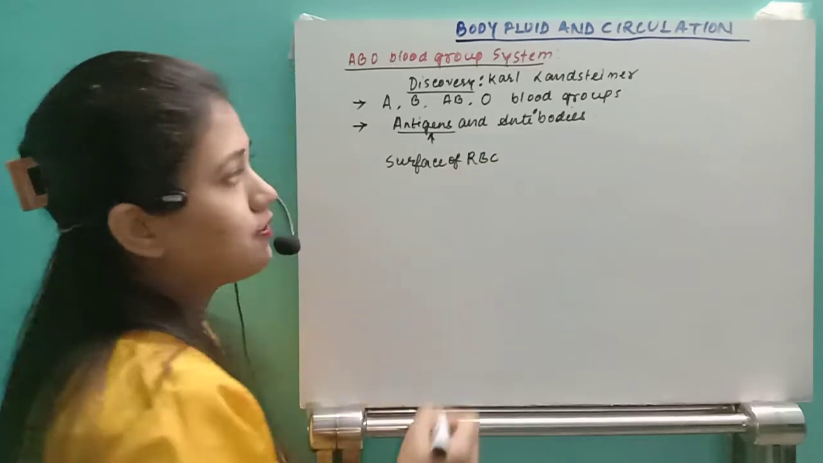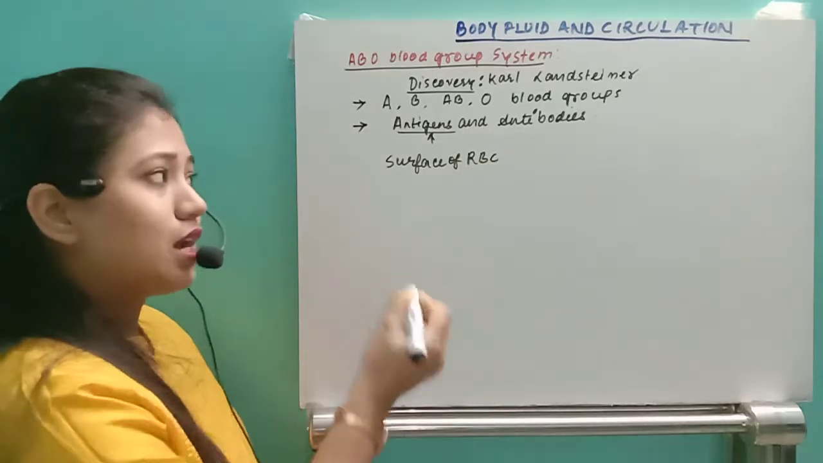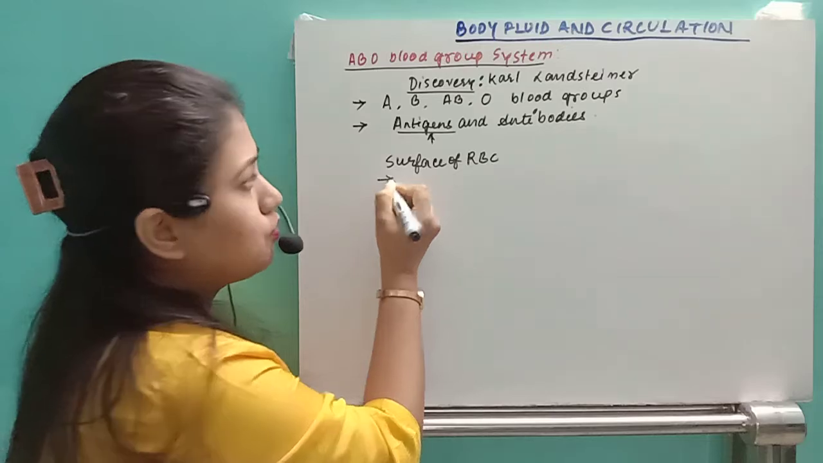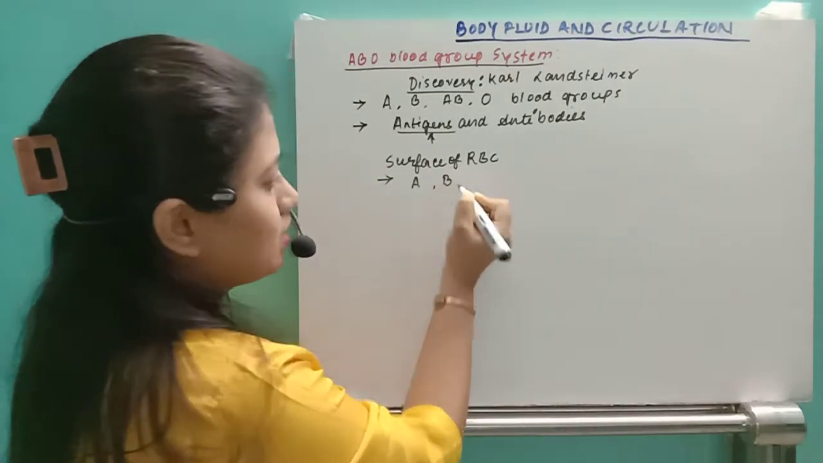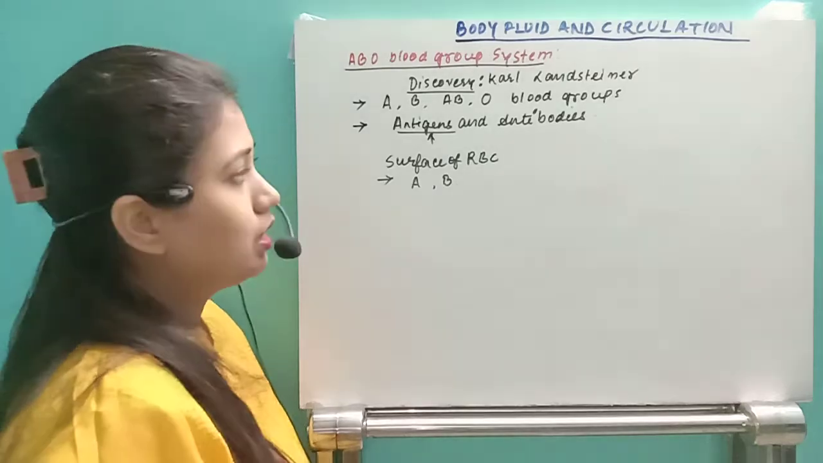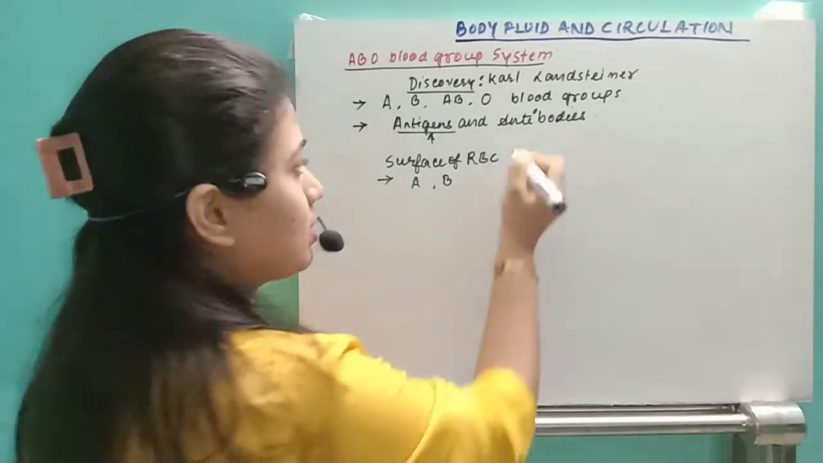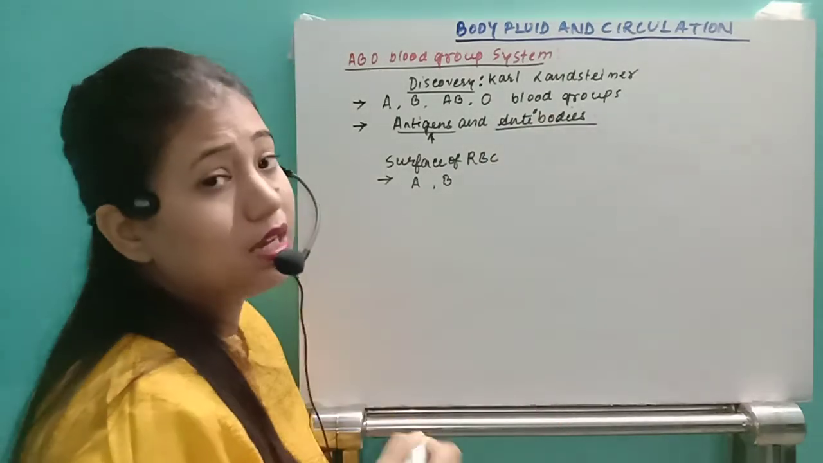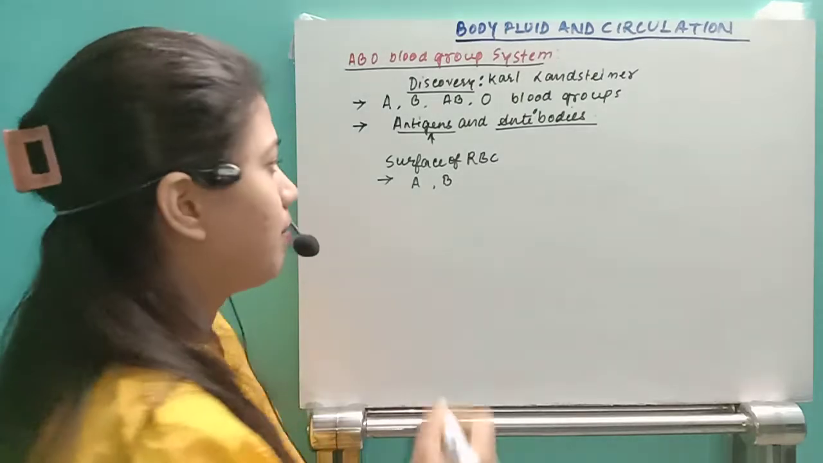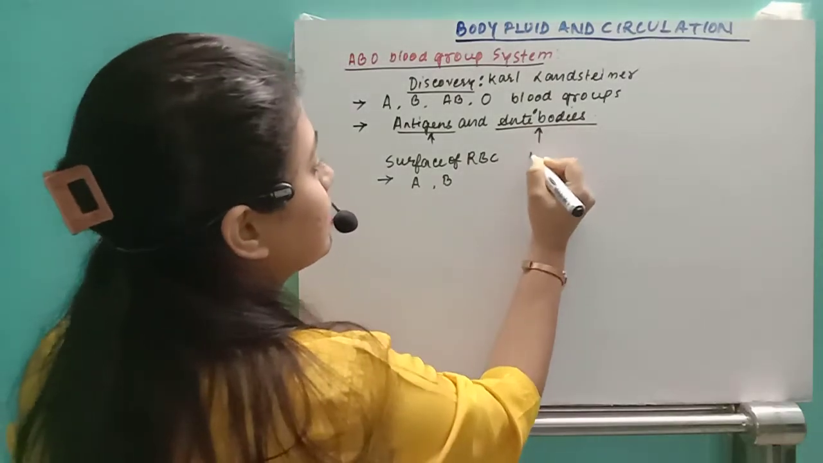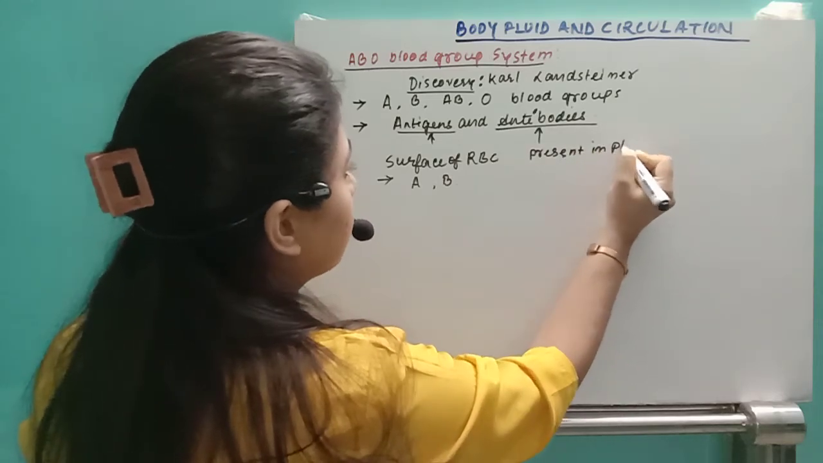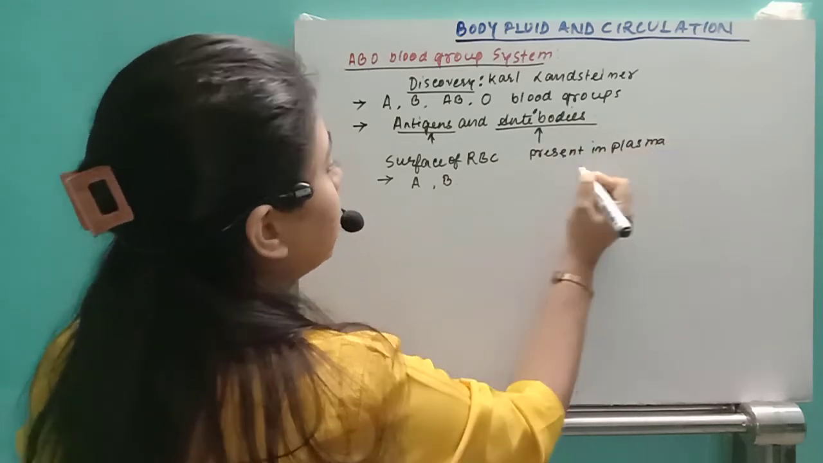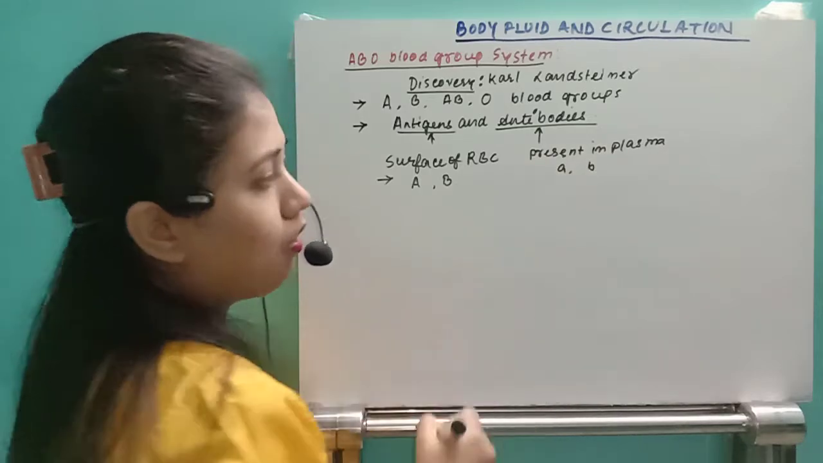On the surface of RBC, in any kind of blood group, we are going to see two types of antigens. What are they? Either A antigen or B antigen. Now if you see the antibodies, they are also of two types, but these antibodies are present in the plasma. They are also either A or B antibodies.